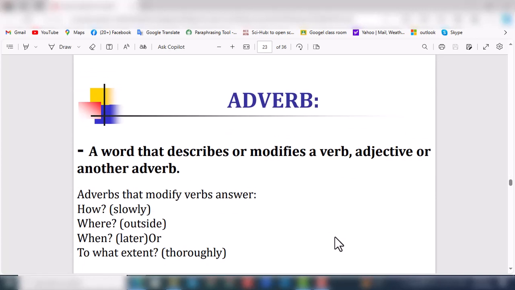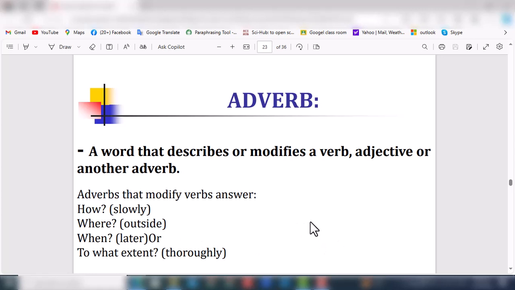the parts of speech of adverb. An adverb describes or modifies a verb, an adjective, or another adverb. Sometimes adverbs and adjectives have the same words. For example, good is an adjective and is also an adverb. So how we identify these, we will talk about in this lecture.